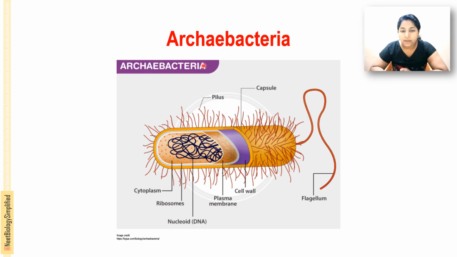And this is the structure of the Archaebacteria, which is more or less similar to the bacteria, because they are prokaryotes, right? So a capsule is present, and the pilus or pili you can see, the flagellum is there, cell wall is there, plasma membrane is there, nucleoid is there, ribosome is there, cytoplasm is there. They are devoid of other membrane-bound organelles.